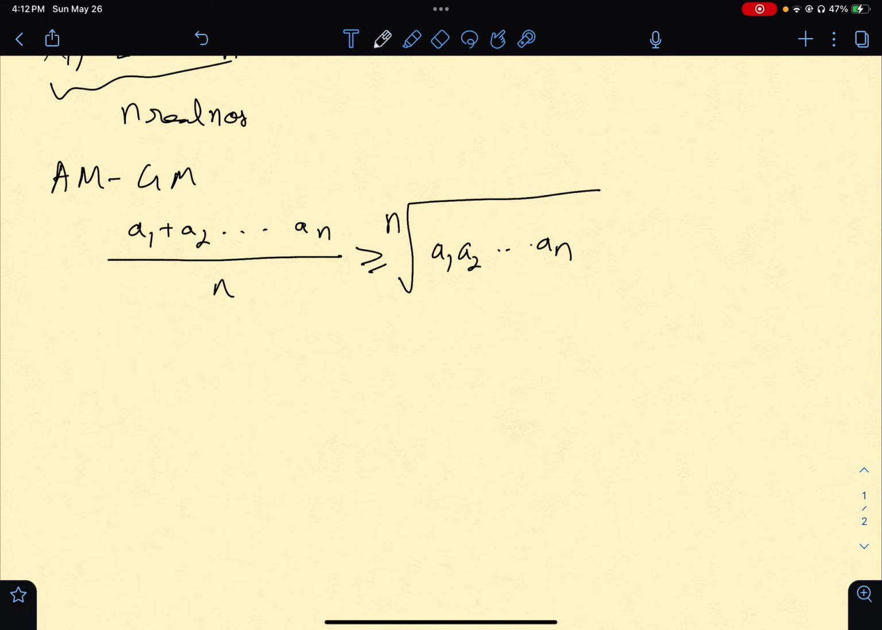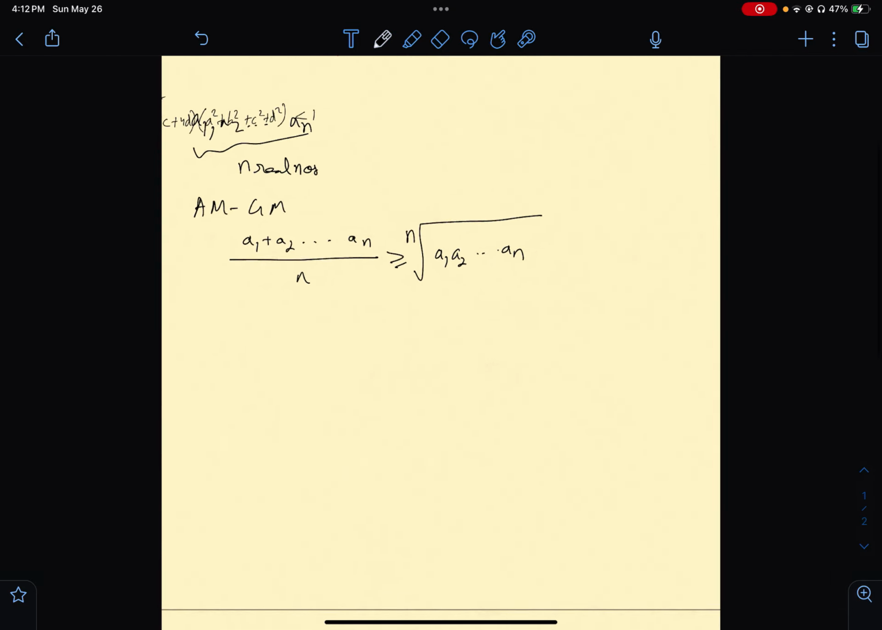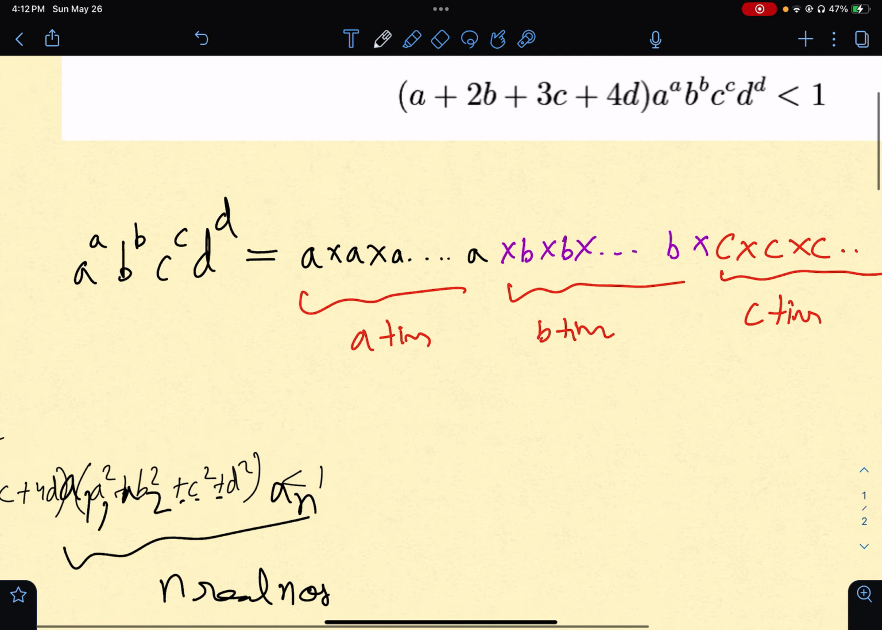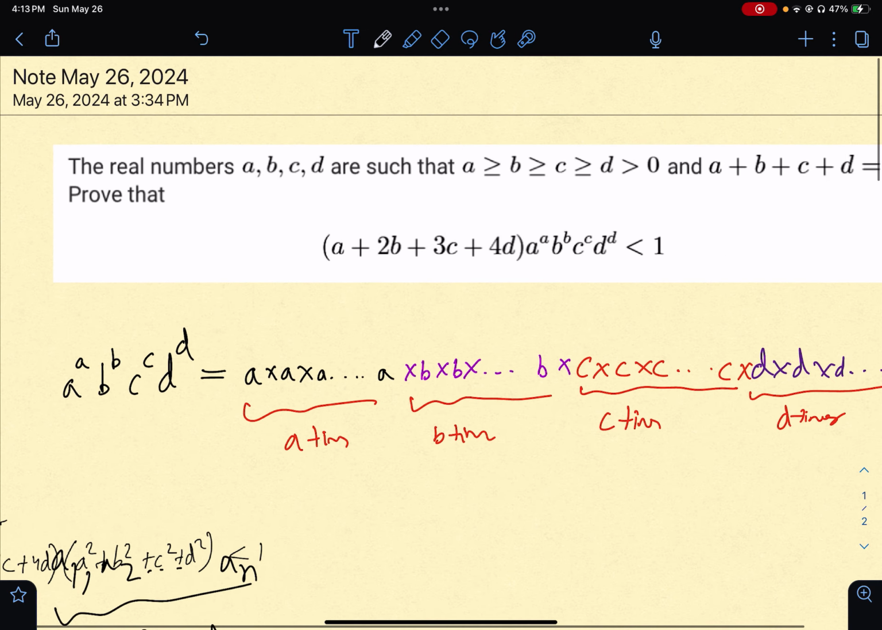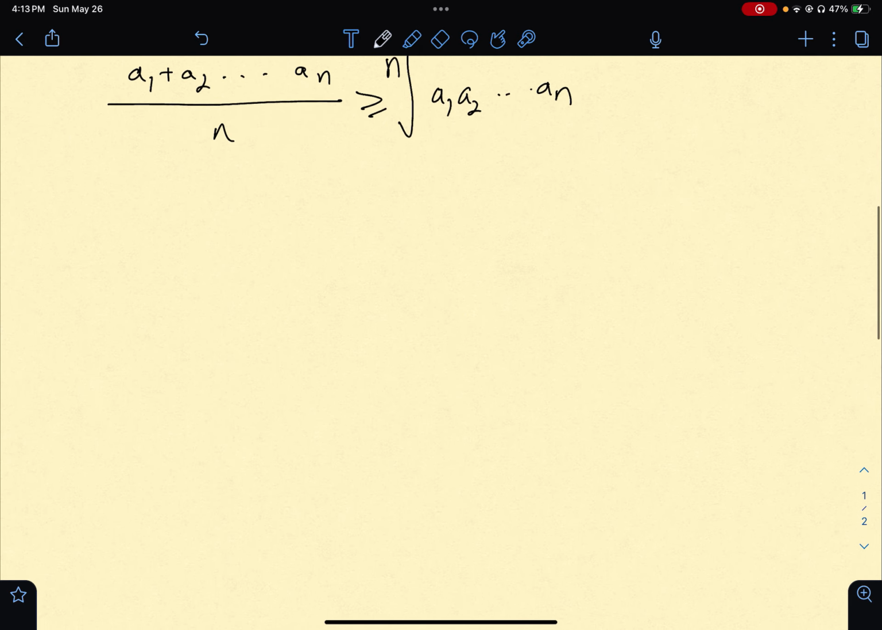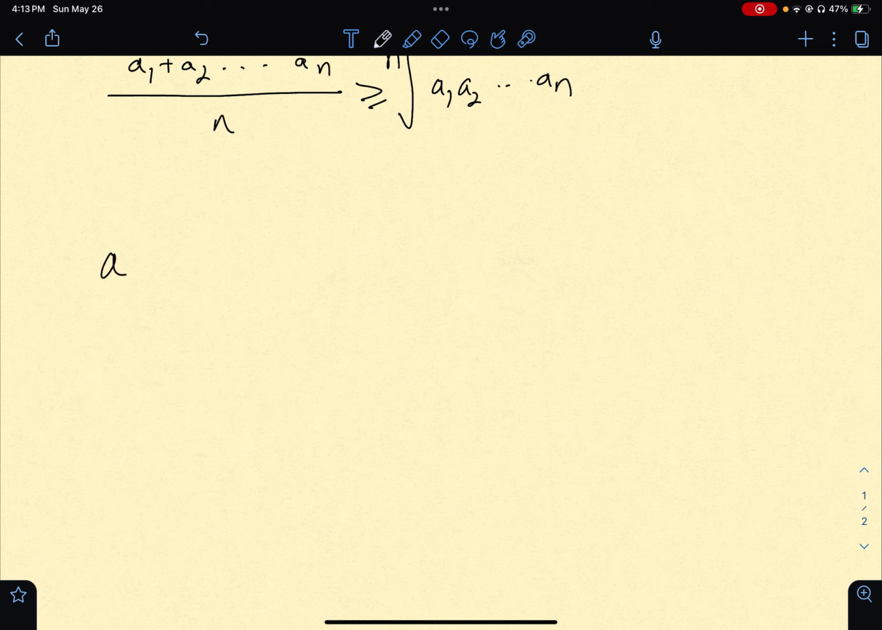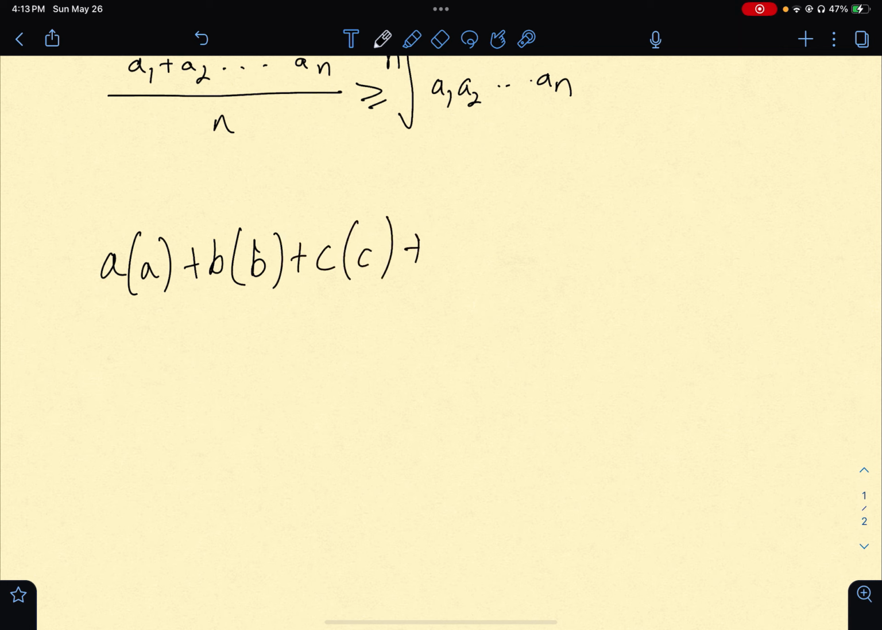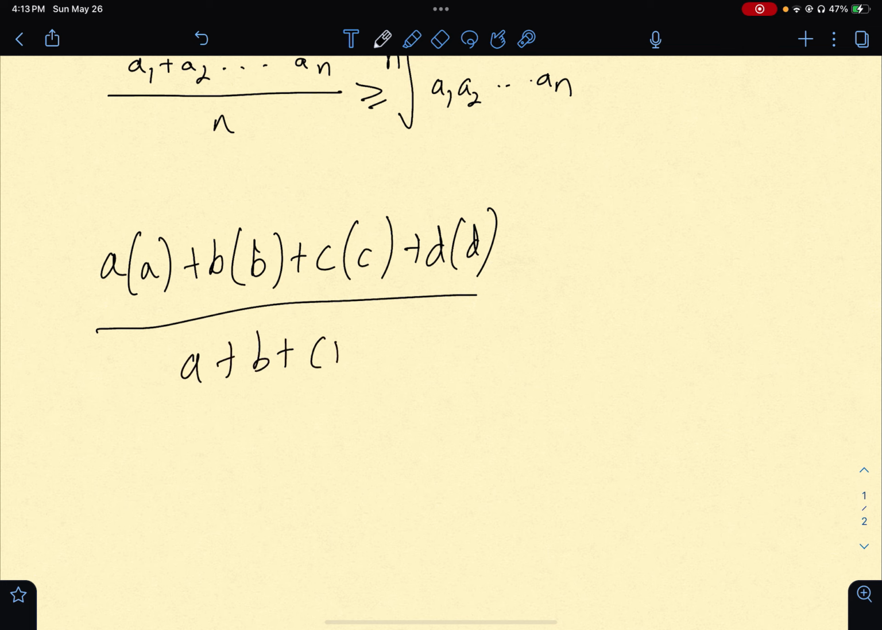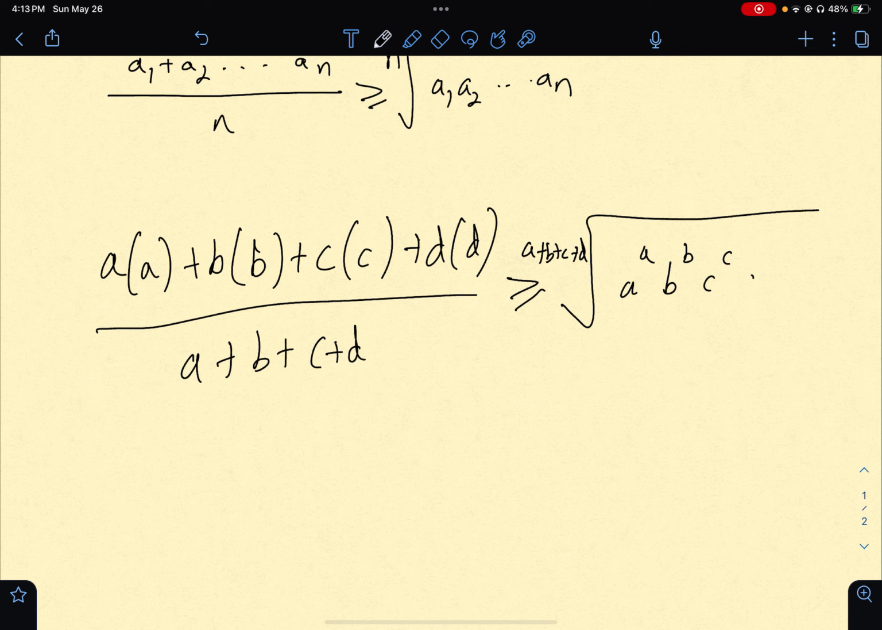So what I can say is that (a·a + b·b + c·c + d·d) divided by (a + b + c + d) is greater than or equal to the (a + b + c + d)-th root of a to the a, b to the b, c to the c, d to the d.